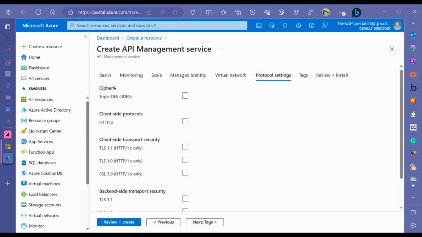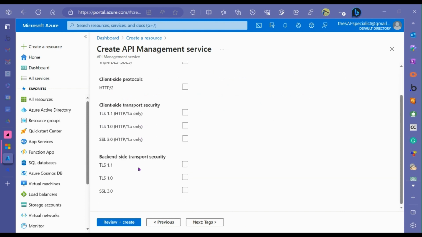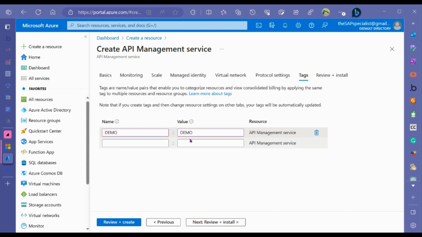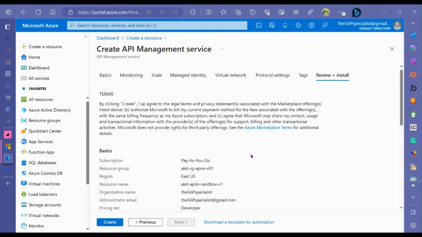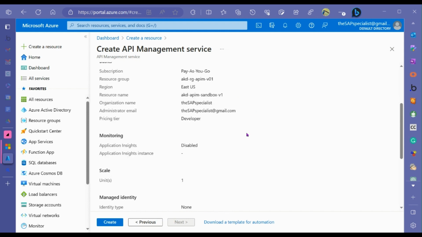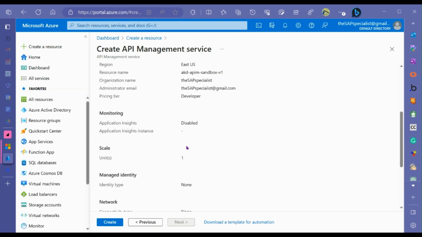So let's talk about cipher suites and client-side protocols and all that stuff. No, let's not. Just forget it. You're just going to buzz through that. And this is the key here. So you could just review this now. And it says here, by clicking create, I agree. Now, this is the key. Look this over. It's disabled. Insights, it's not enabled.